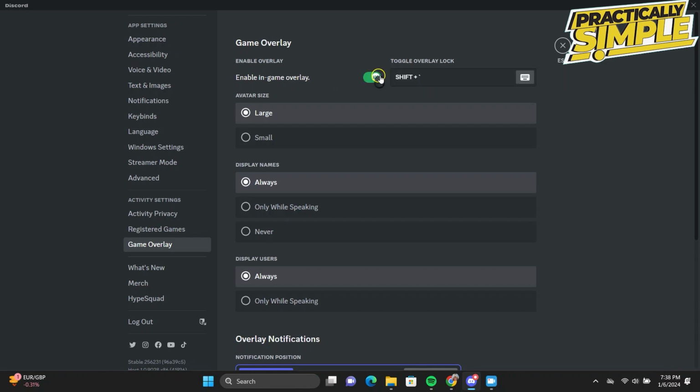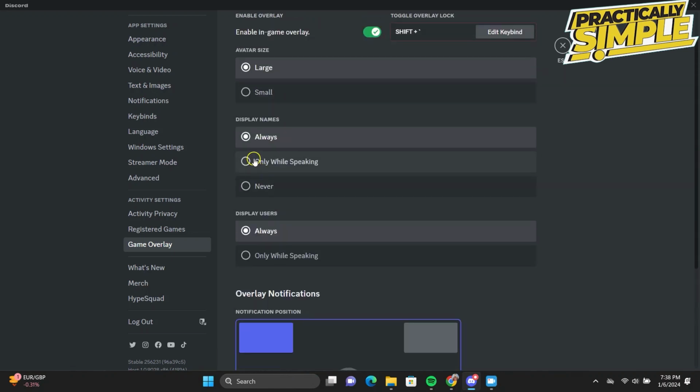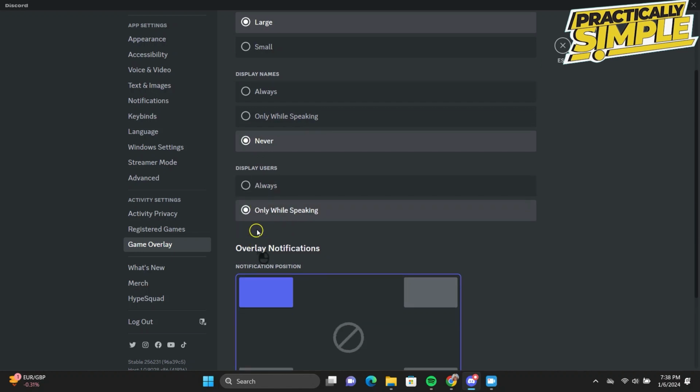Here you can choose a keybind for your game overlay. You can choose your avatar size, you can choose your display names and your display users, and you can choose the position of your game overlay here as well.